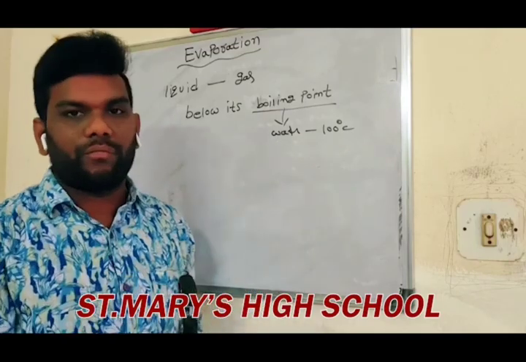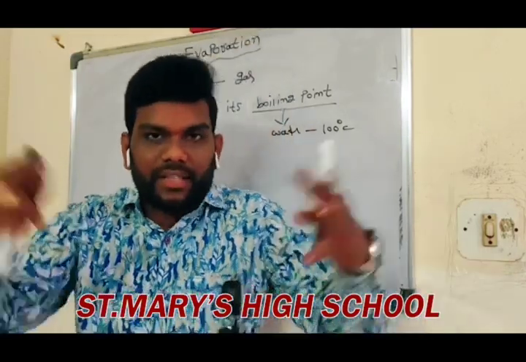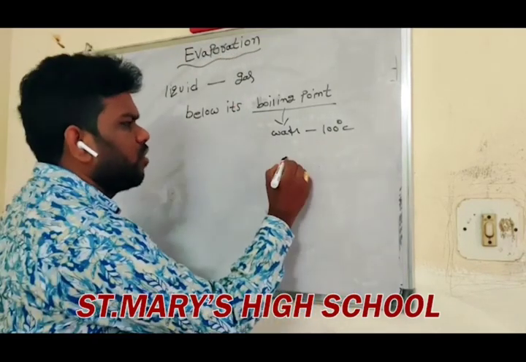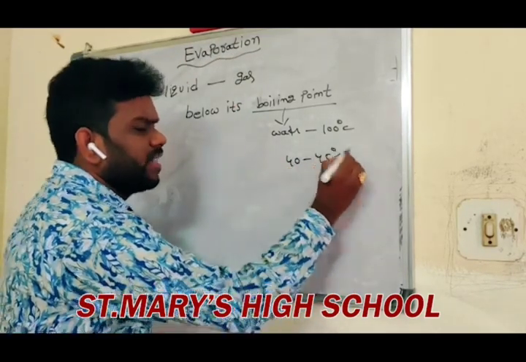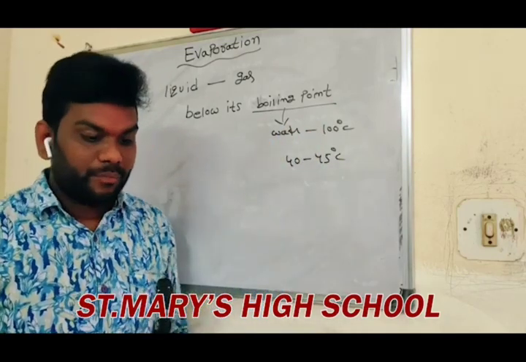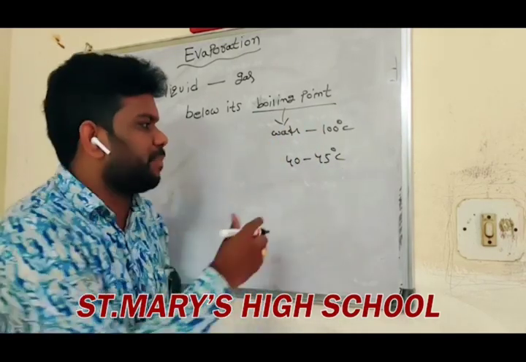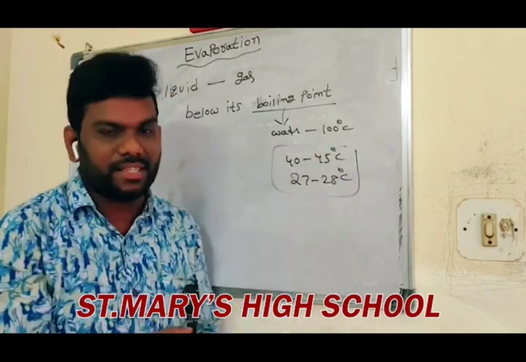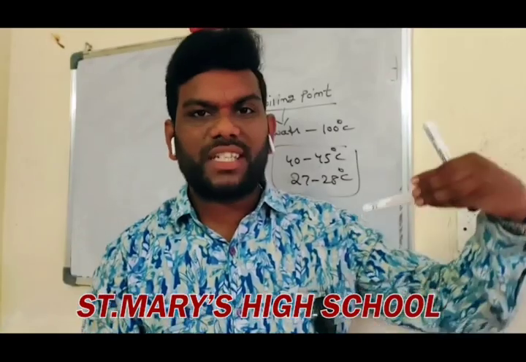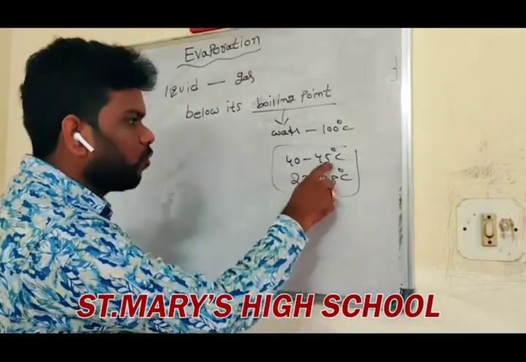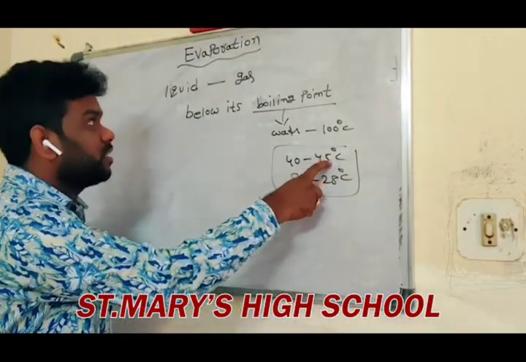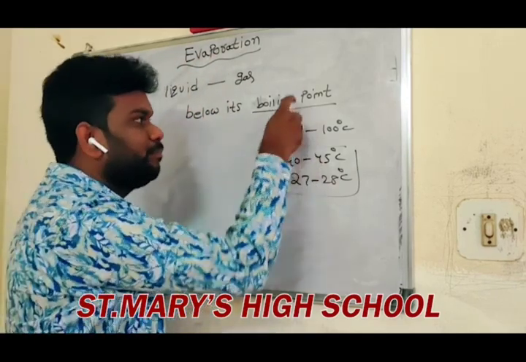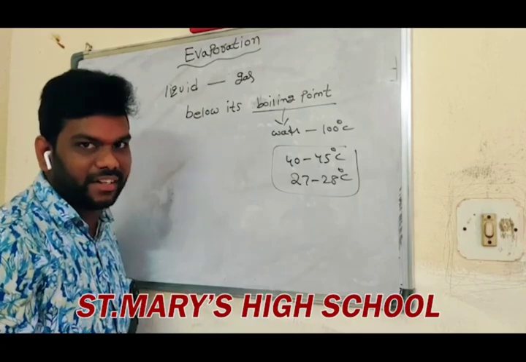That means below 100. Generally, in our surroundings, the outside temperature is nearly 40 to 45 degrees Celsius. Inside, the room temperature is nearly 27 to 28 degrees Celsius. For example, when wet clothes dry outside at 40 to 45 degrees Celsius, the water evaporates. That's why 40 to 45 means below 100. Do you understand?